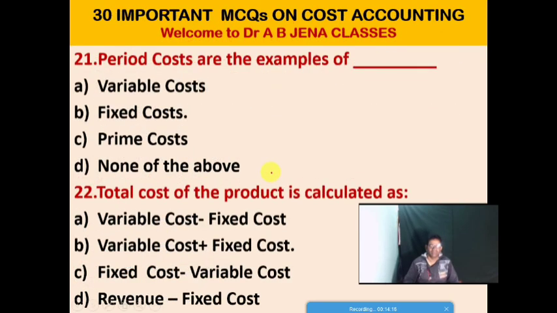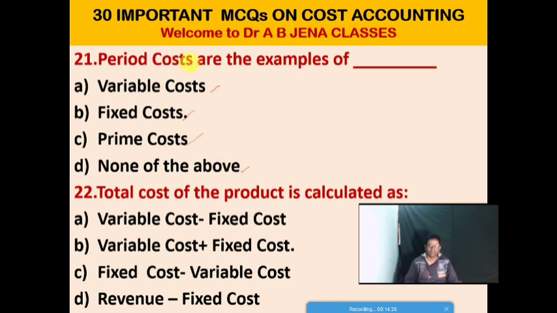So next one, MCQ, period costs are the example of what? Option A, variable cost. Option B, fixed cost. Option C, prime cost. And option D, none of the above.